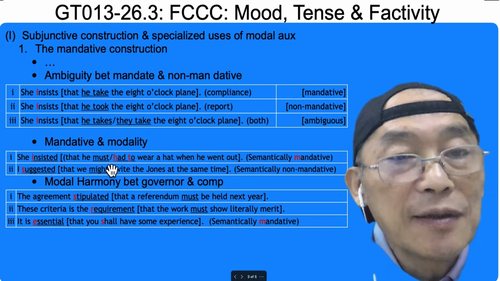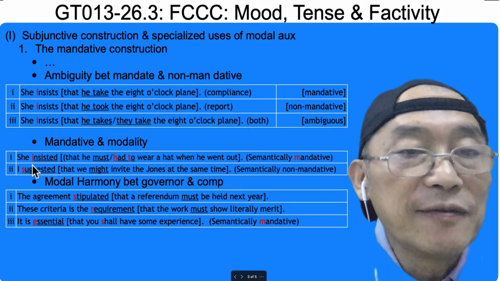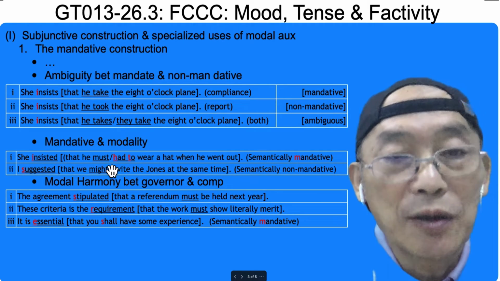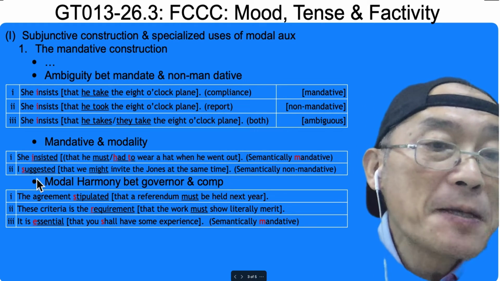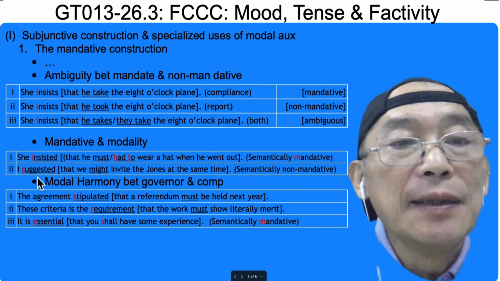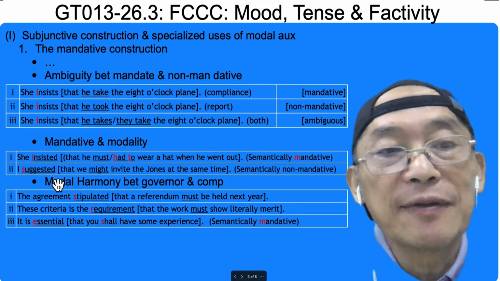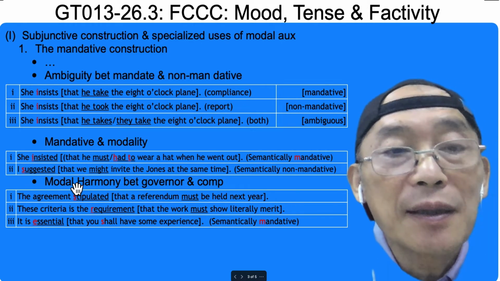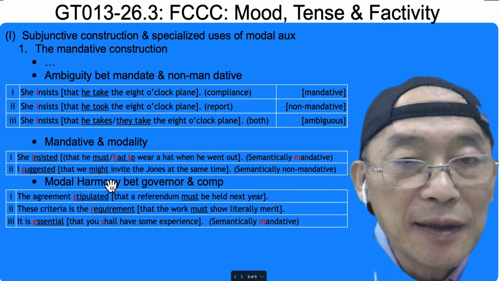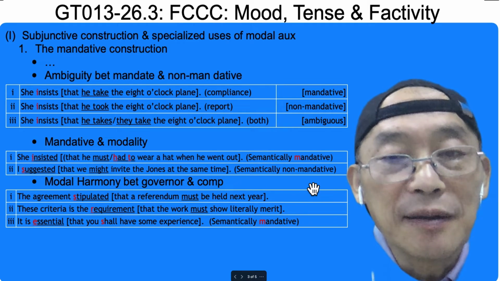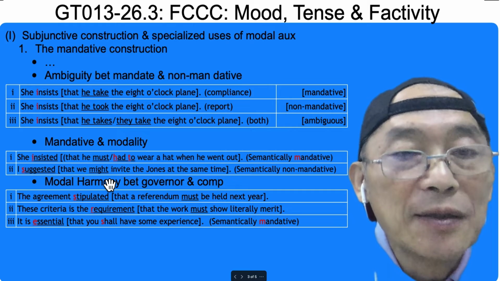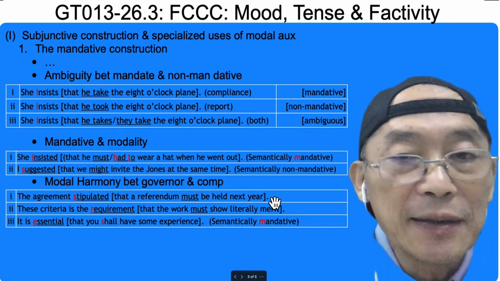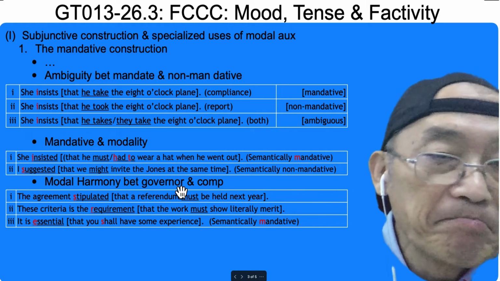Insist, mandative or non-mandative. Let's check the complement. Must, so semantically mandative. Suggest can take mandative or non-mandative, so let's check the common clause. Might. Okay, non-mandative. Might is not as strong, so semantically non-mandative.